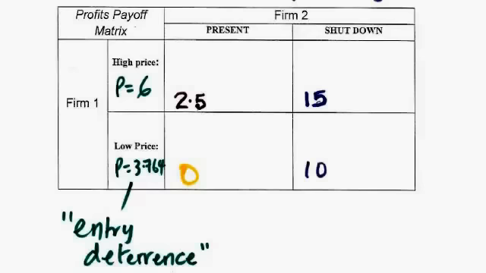Firm 1 has two alternative pricing strategies: the high price, the monopoly price of 6, or a low price, the entry deterrent price of 3.764. The payoff matrix contains the 4 entries for firm 1 when firm 2 is either present or absent, and we see that firm 1 will have what is called a dominant strategy because charging the high price will always yield more profits than charging the low price.